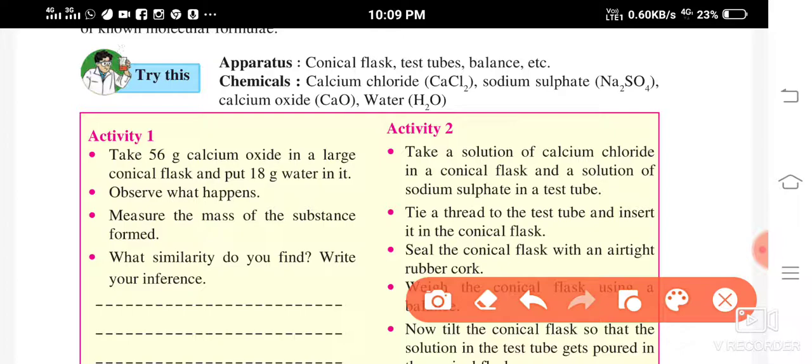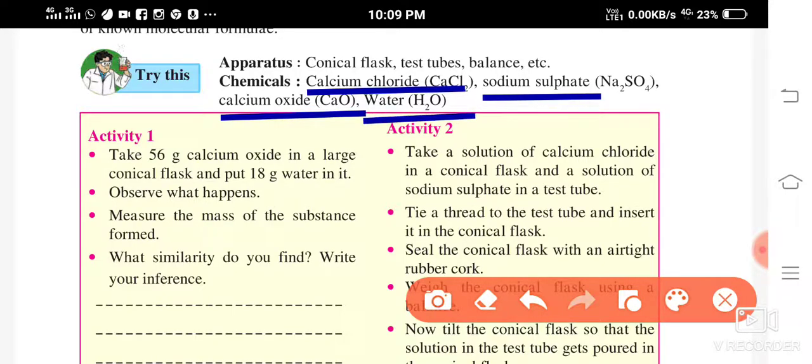Now the chemicals which are used here are calcium chloride, CaCl2, then sodium sulfate, that is Na2SO4, calcium oxide or quicklime, that is CaO, and water, H2O.